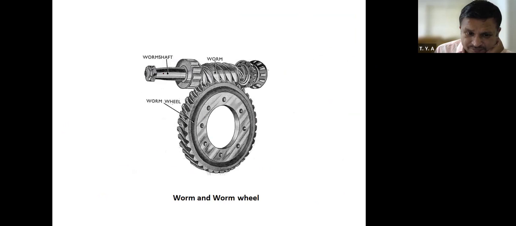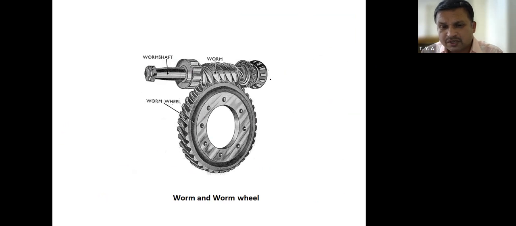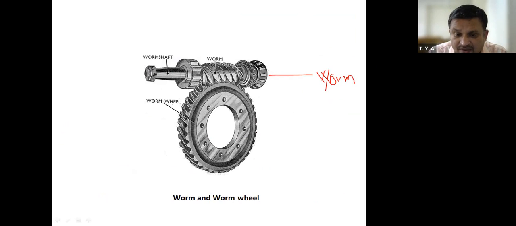Now, this is the worm and worm wheel. This is known as worm. And this is known as worm wheel.